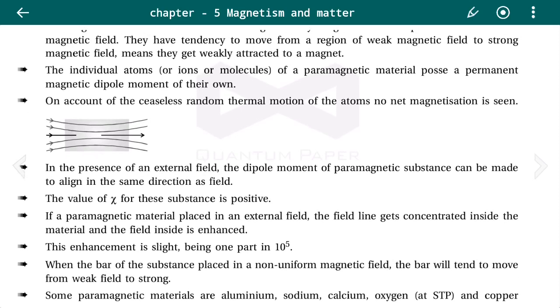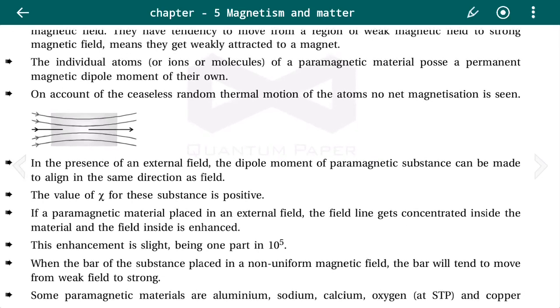That also we had discussed, that the alignment of the magnetic moment, the alignment of the dipole moment, is due to the external magnetic field. That means alignment can be done in two ways, either by increasing the external magnetic field or by decreasing the temperature. If we increase the temperature, then there will not be any magnetization.